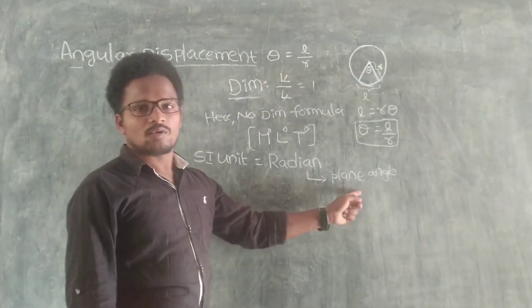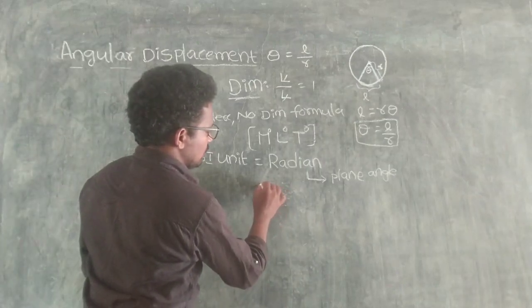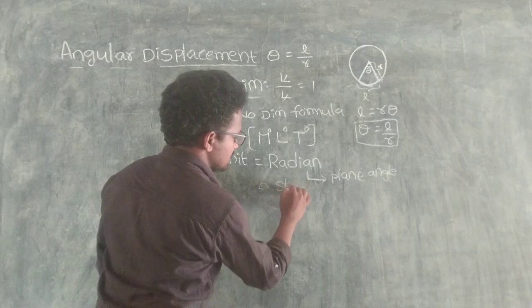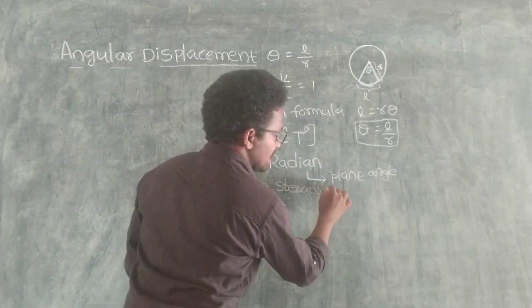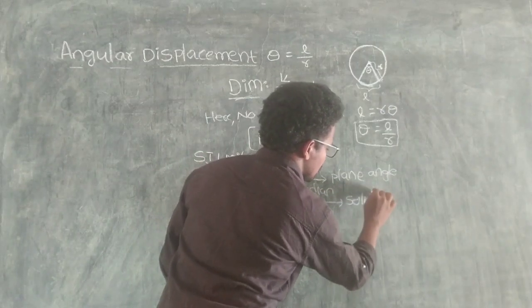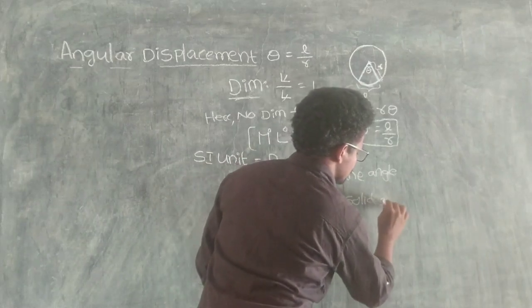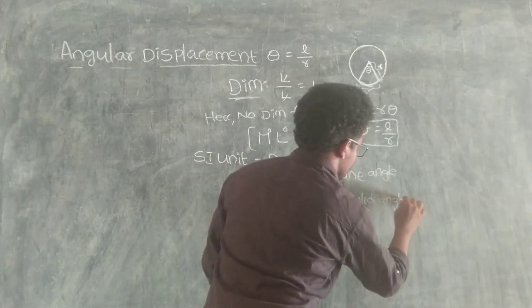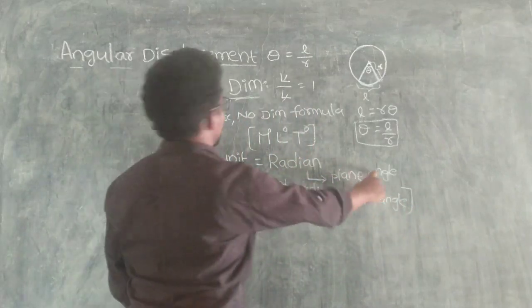This is for your understanding only. Radian means plane angle.